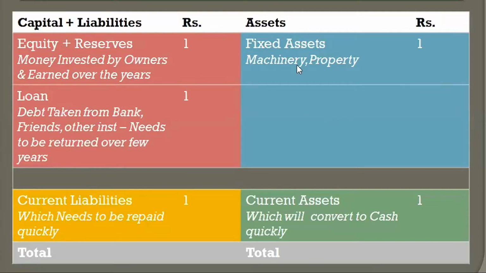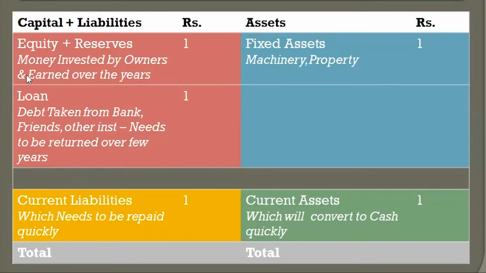On the asset side, it's largely fixed assets, which can be machinery, property, building, computers, software, etc. And on the other hand, current assets are basically our stock, debtors, cash and bank balance, and deposits that we've made, such as rent deposits. This is money which we can liquidate in the next 1 year. Current liabilities is money which we have to pay in the next 1 year. That is why they are called current liabilities and current assets. So a balance sheet largely has these 4 sections.